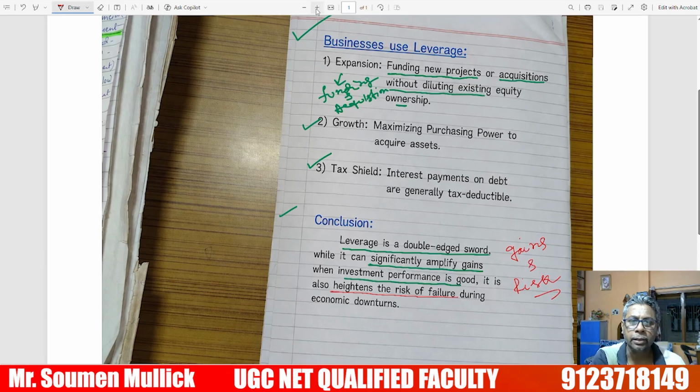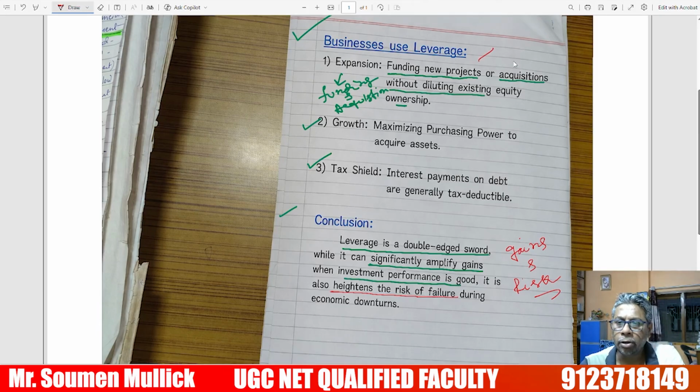Next, the business uses of leverage. In the case of expansion, funding a new project or acquisition without diluting existing equity ownership, we use leverage. In the case of growth, maximizing purchasing power to acquire assets, we use leverage. And for taxation, interest payments on debt are generally tax deductible.